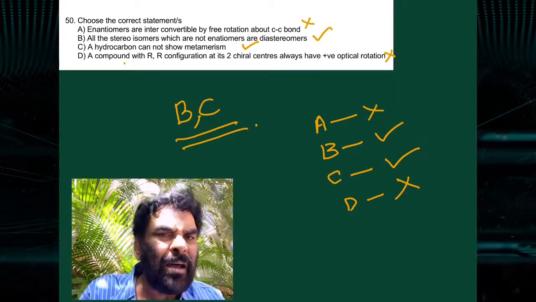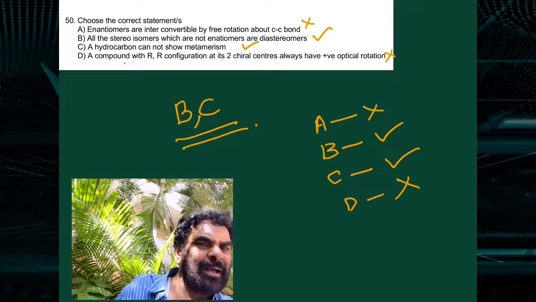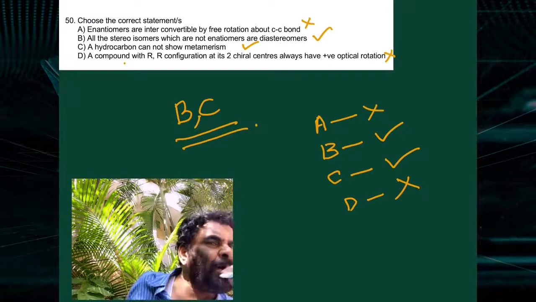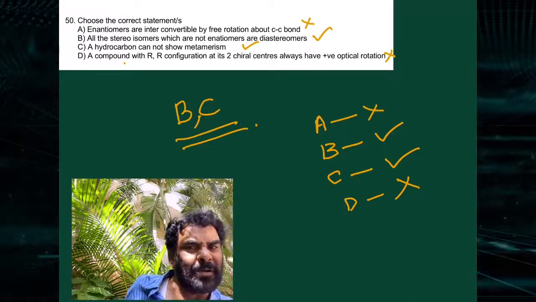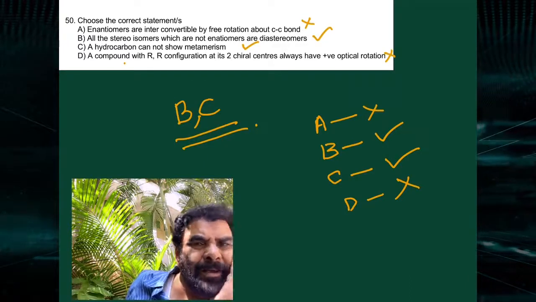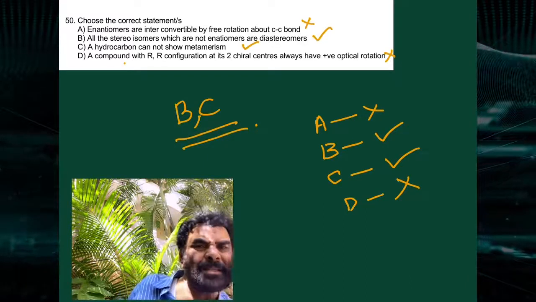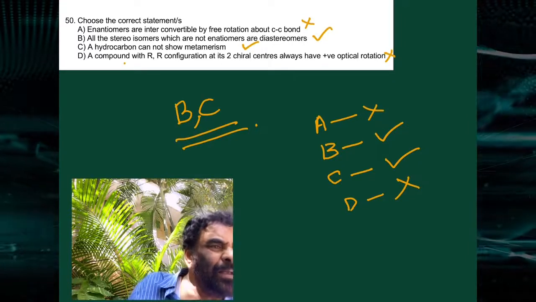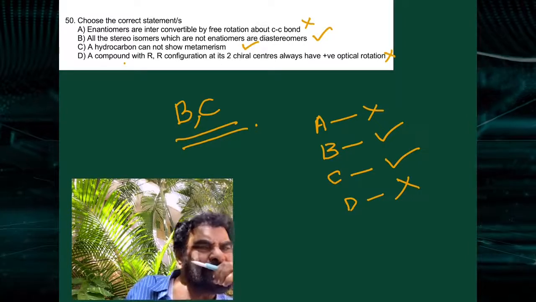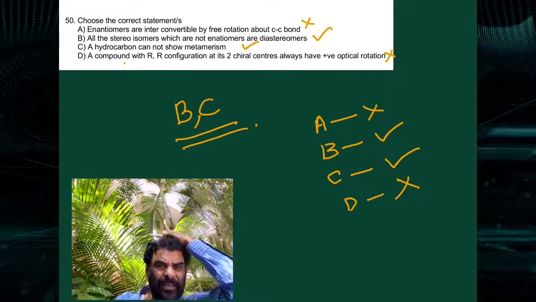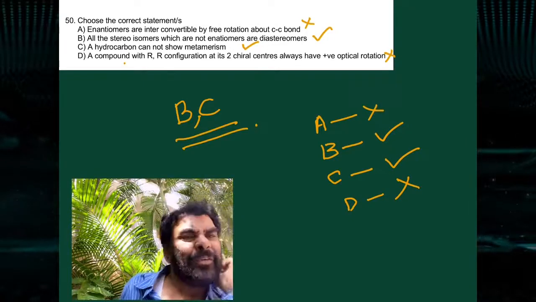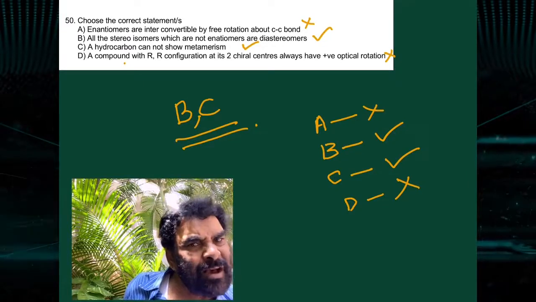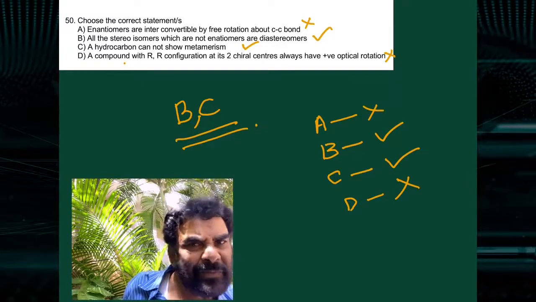Compounds with RR configuration at the two chiral centers always have positive optical rotation. The compound with the two chiral centers RR will have positive or negative rotation. In which sense has he taken it? Positive means dextro rotation. If we say the word dextro rotation, D is not correct.